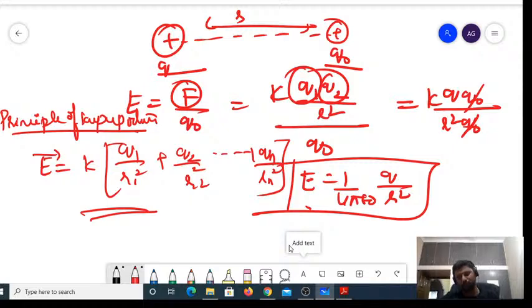Principle of superposition. Is that clear, everyone? Okay, let me go on then.